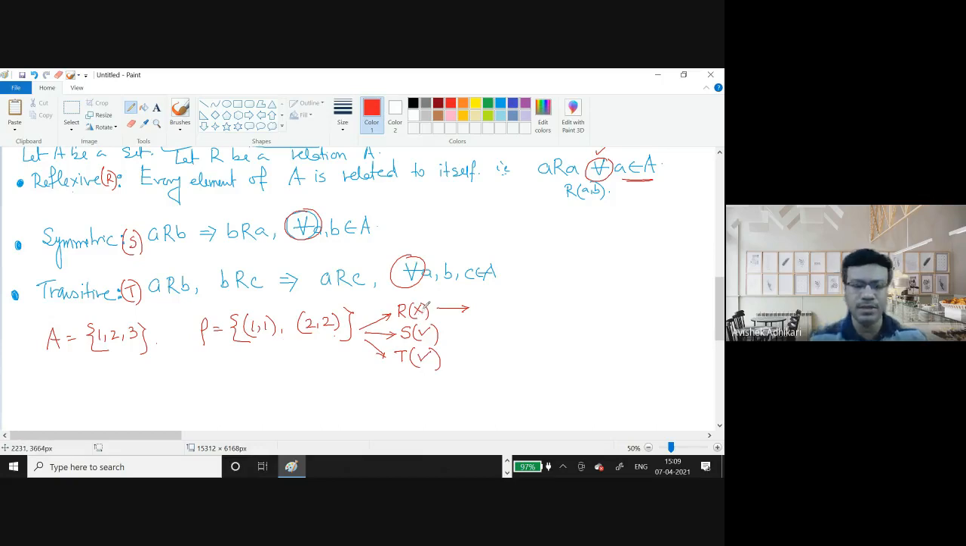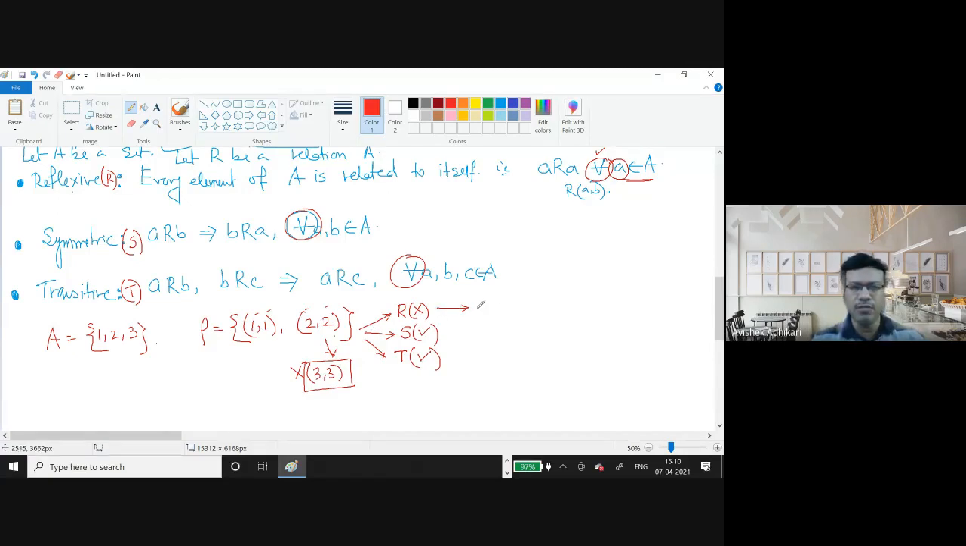Is the answer clear to all of you? Why is this not reflexive? Because it misses 3, 3. If it includes 3, 3, then suddenly this will become a reflexive relation. But since it's for all a, here a runs over A. That's why a means 1, 2, and 3. So 1, 1 is there, 2, 2 is there, but 3, 3 is missing. As this is a missing one, this row can never be reflexive.